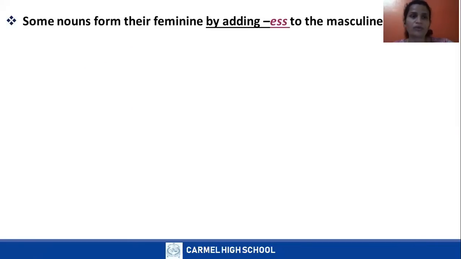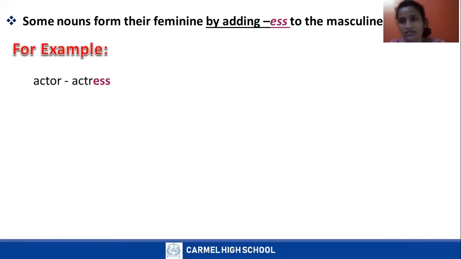Now, some nouns form their feminine by adding ess to the masculine. For example, actor is a male. You just add ess for the feminine gender. Actor is a male gender.